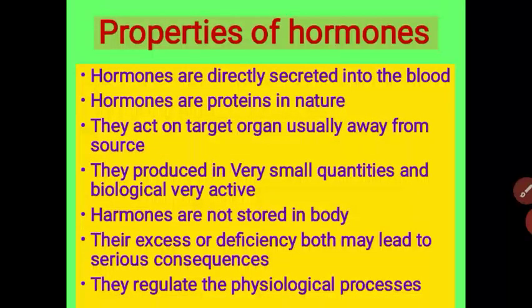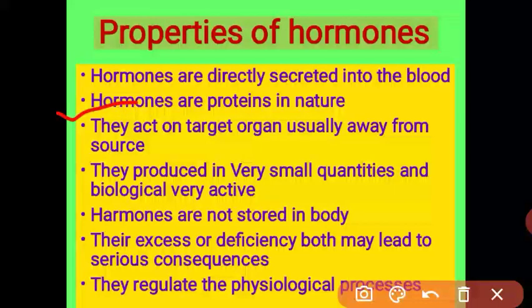So what are the properties of a hormone? Let us see. Hormones are secreted by endocrine glands directly into the bloodstream. The hormones are protein in nature. So when we need a hormone, we do not take pills, because it is protein in nature. When we take a pill, it goes to the digestive system and is digested, so it does not act on the target organ. So we inject hormones.